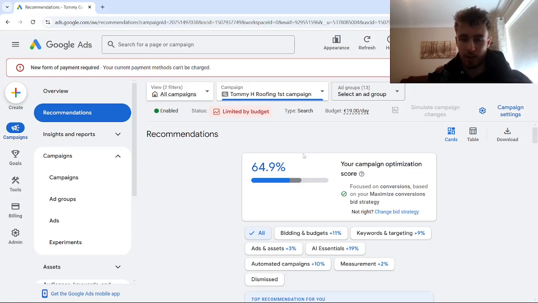So the whole point we're trying to make is about how Google Ads AI is getting a lot more powerful and how we can really use it to our advantage. But there is still the need for as much human input as possible, because you can almost think about it like ChatGPT, how you can use it as a really useful tool to save you a lot of time. But you can't just take exactly what ChatGPT gives you. You still need to refine it and improve it. And that's exactly how I'd also describe Google Ads AI.